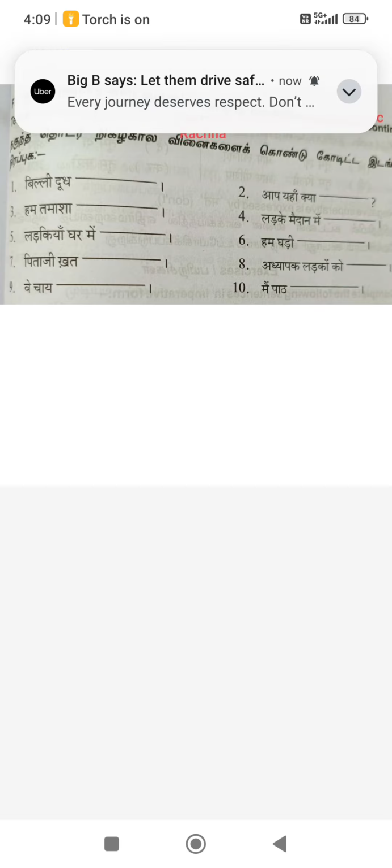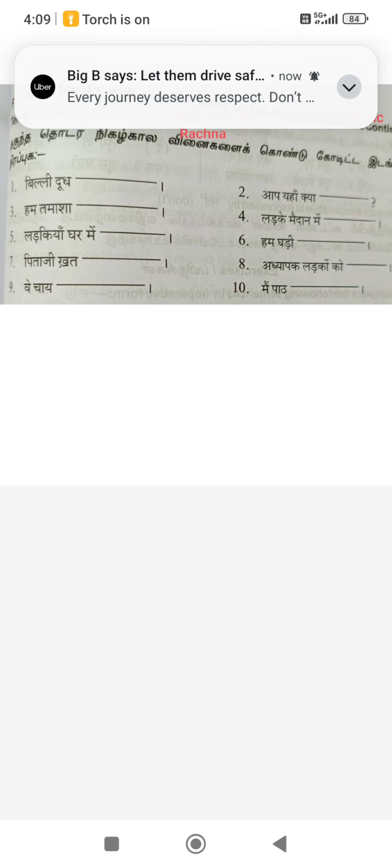Now fourth question, लड़के मैदान में. Boys in the ground. They have given. We have to say boys are playing in the ground. So लड़के मैदान में खेल रहे हैं. लड़के is plural. Boys.